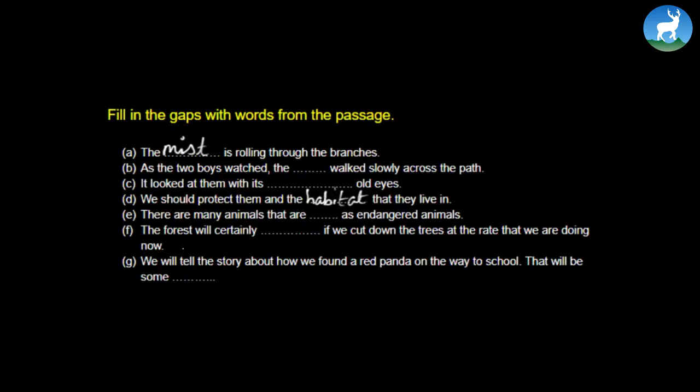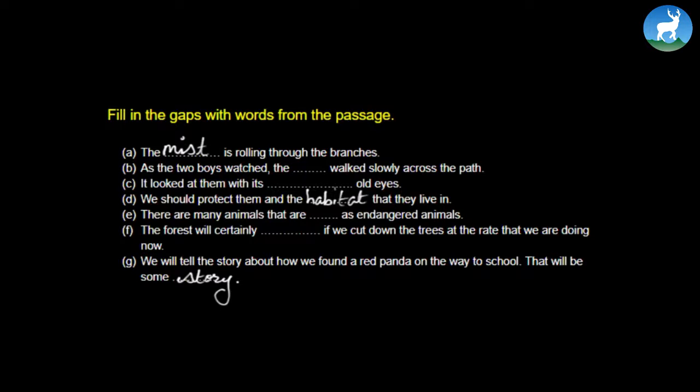And the final number: we will tell the story about how we found a red panda on the way to school. That will be some story. So all these answers, you can get by reading the passage. Maybe you can take 2 or 3 minutes, or max 5 minutes, to yourself, read the passage again and fill in the gaps. Now moving further, we have the question and answer.